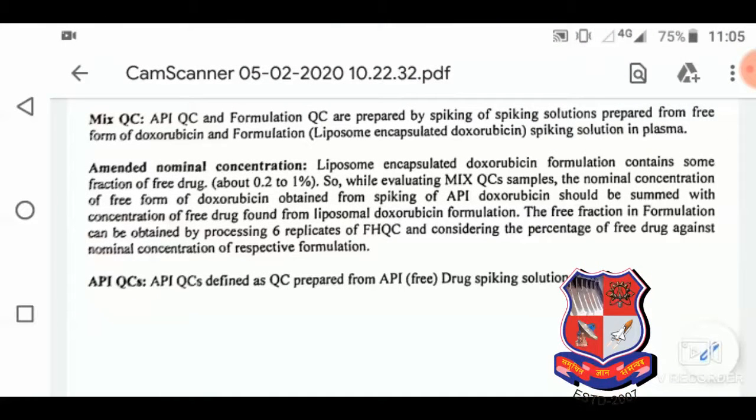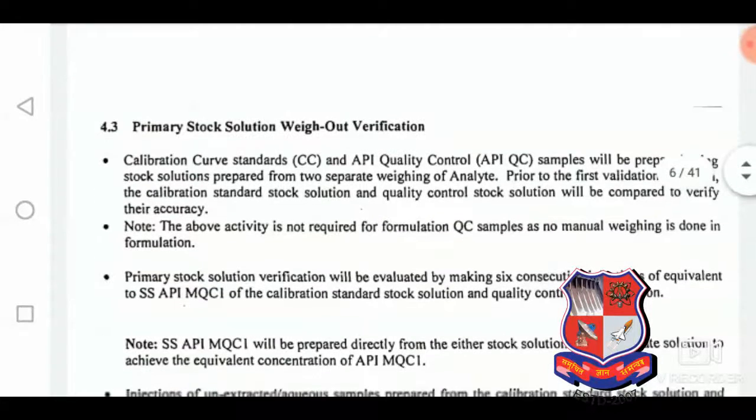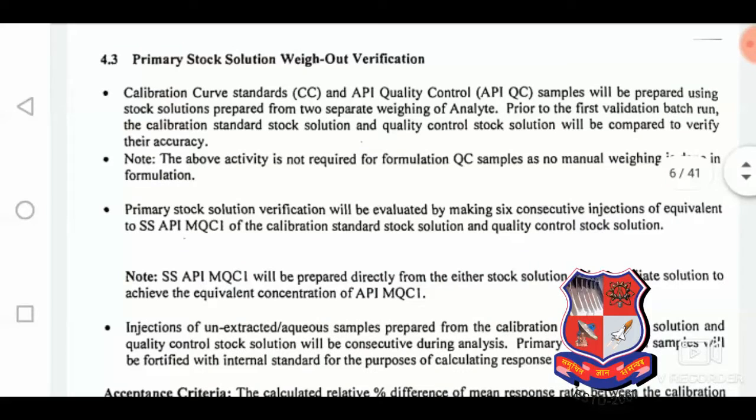and API QC is defined as QC from the API free drug, and for those also nominal concentration is required, and we will see about that. The first experiment in the validation that is carried out is primary stock weigh out verification, because after the stock weighing we have to perform this experiment, that is PSSW-V, to check the accuracy of the stock weighing.